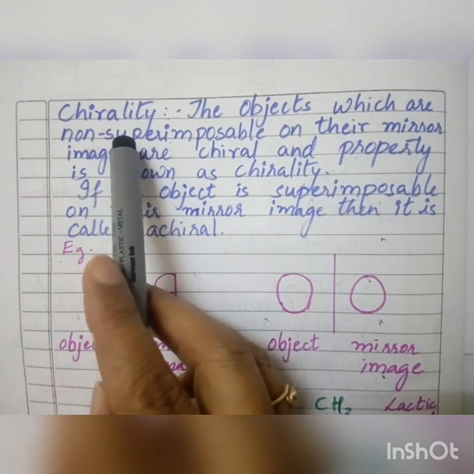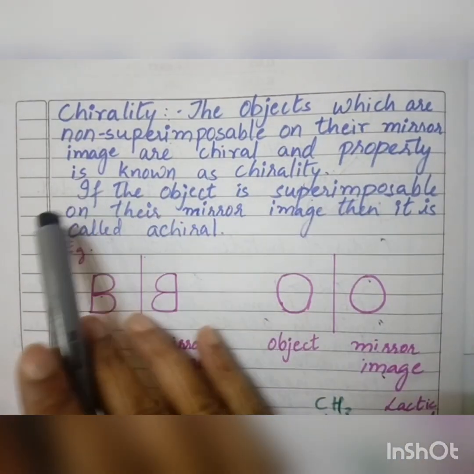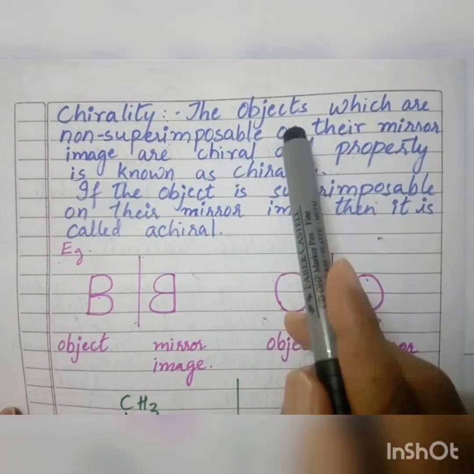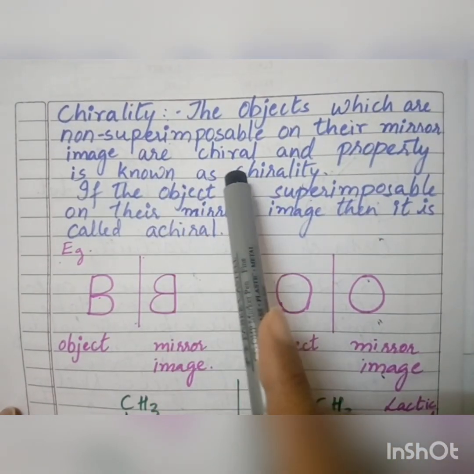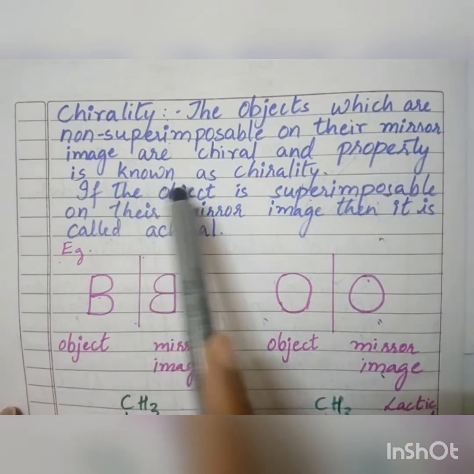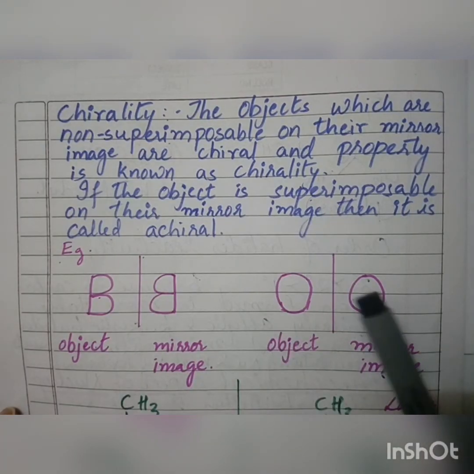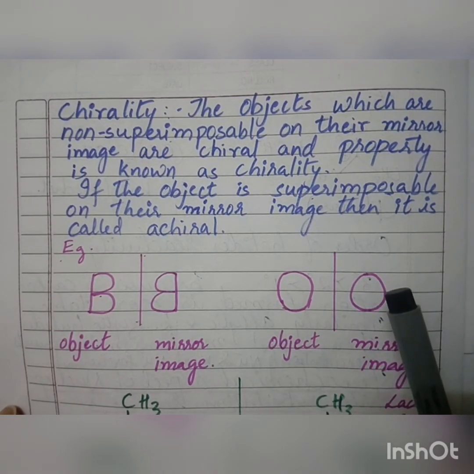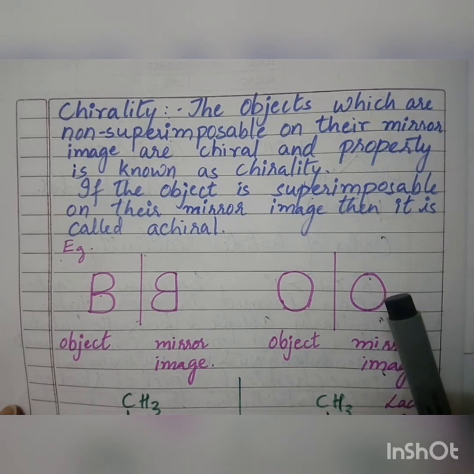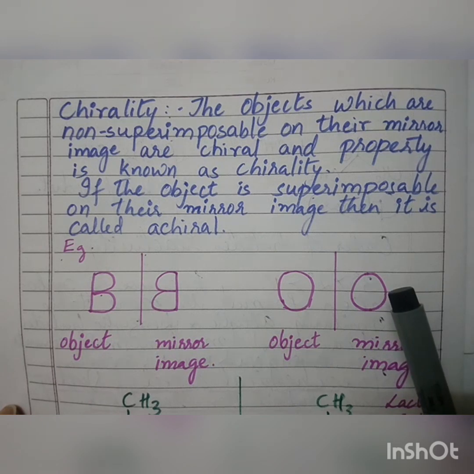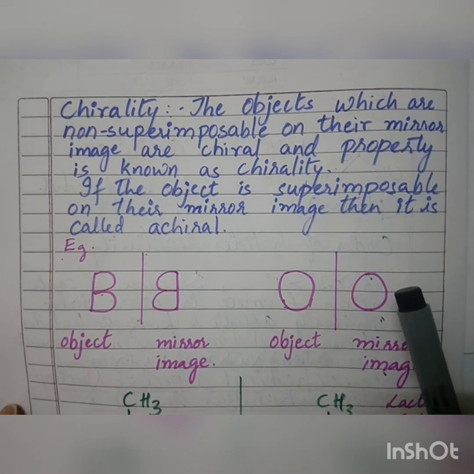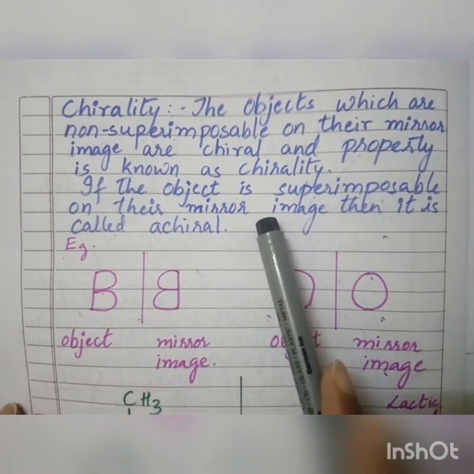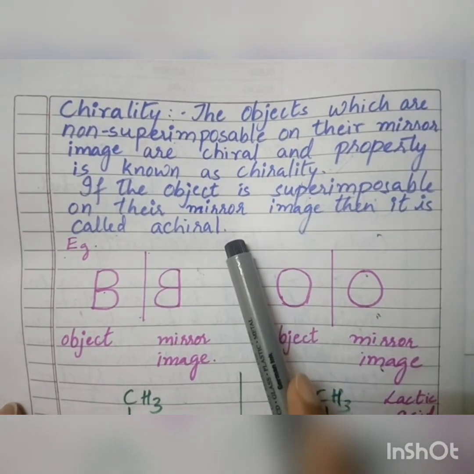C-H-I-R-A-L-I-T-Y. It is called chirality. Now what is chirality? The objects which are non-superimposable on their mirror images are chiral, and the property is called chirality. Such a type of compound is a chiral compound, and the property is called what? Chirality. And if the object is superimposable on its mirror image, then it is called achiral.